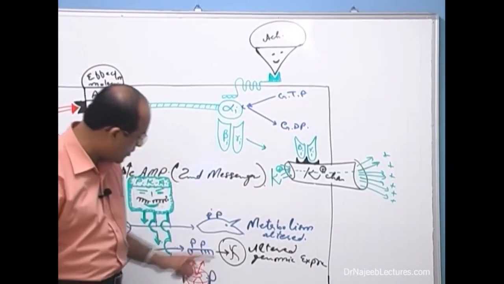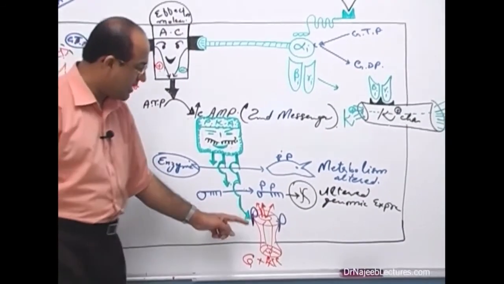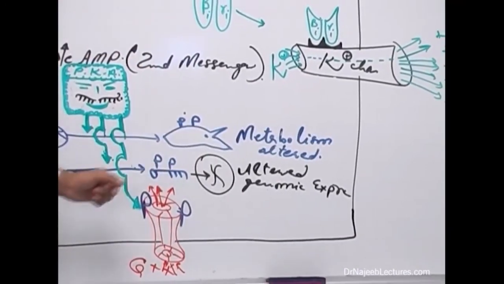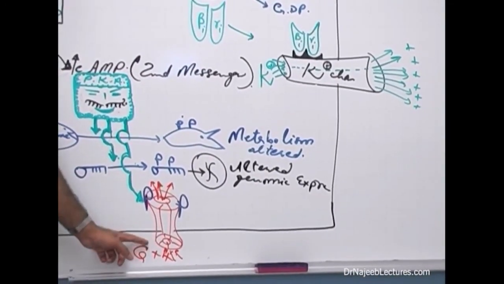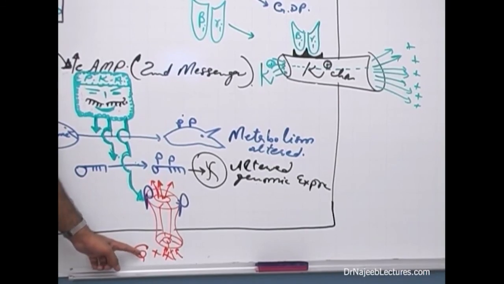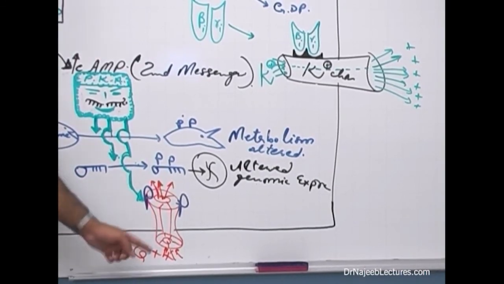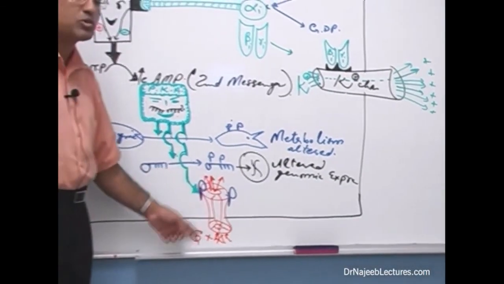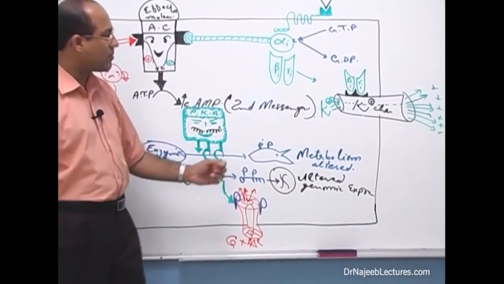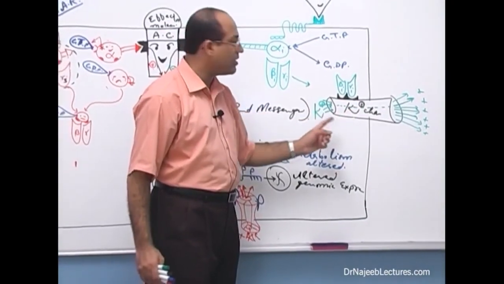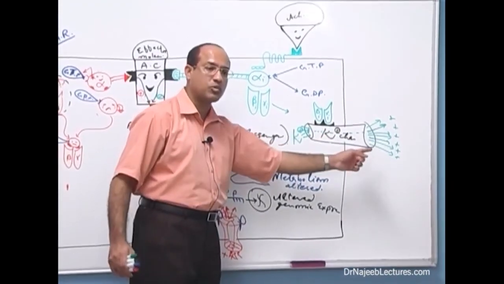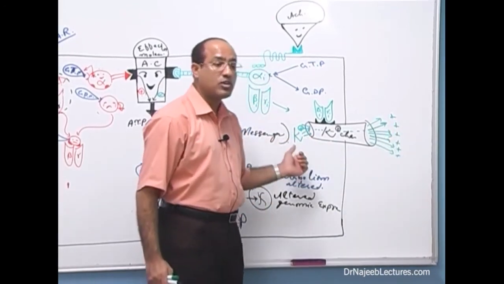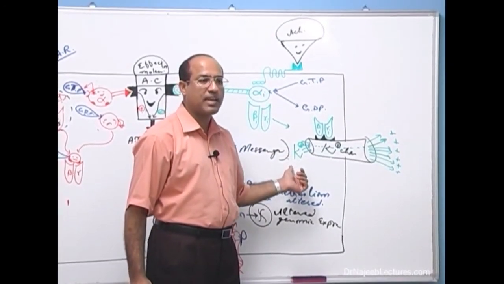Now compare this with that. Here cationic channels were stimulated, and there also cationic channels are stimulated. But what is the real difference? Here the cation is calcium, which is more extracellular, so when this channel is phosphorylated, calcium moves in. Positive ions come in, and the cell gets stimulated. But in that case, once the channel opens, potassium is more inside, less outside, so from high concentration inside it moves outside. The cell loses cations, so it becomes electrically negative.